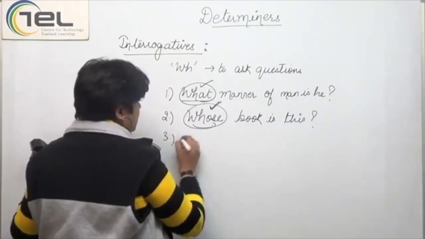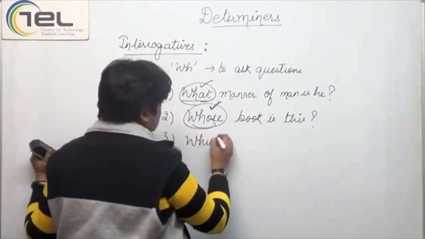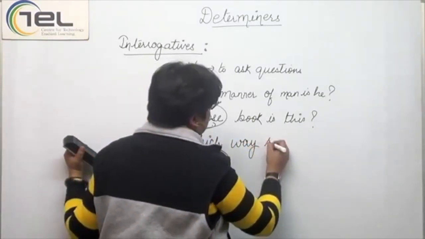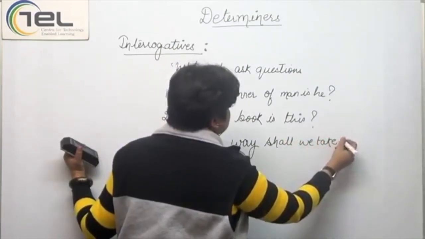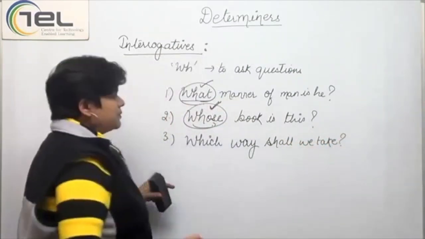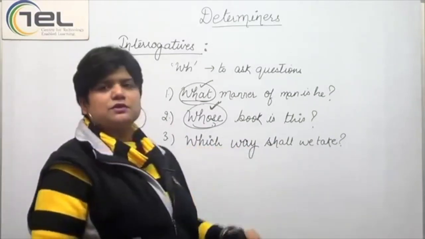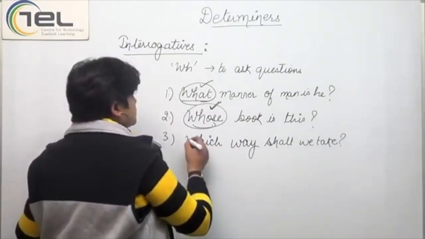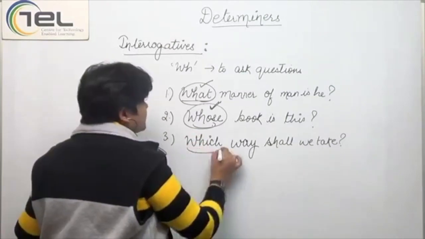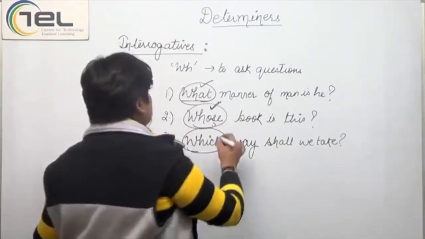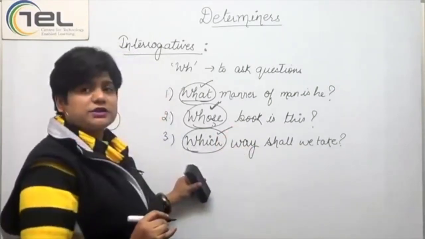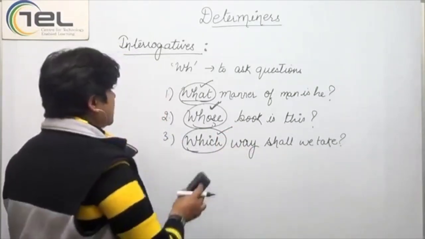Another example that we can take here: which way shall we take? Again a very commonly used sentence. If you ask the way to somebody, which way shall we take to the station or to a hotel? Now which here again is used to ask a question. So this would be an interrogative, or interrogatives in terms of determiners.